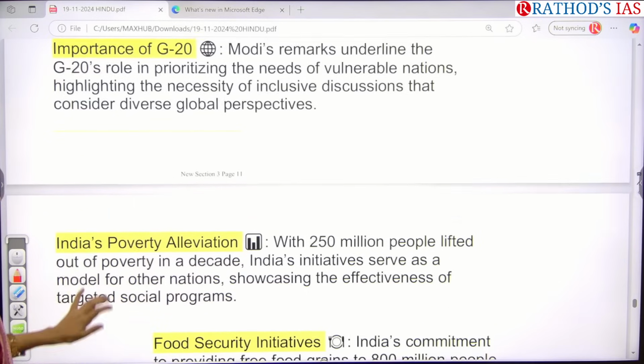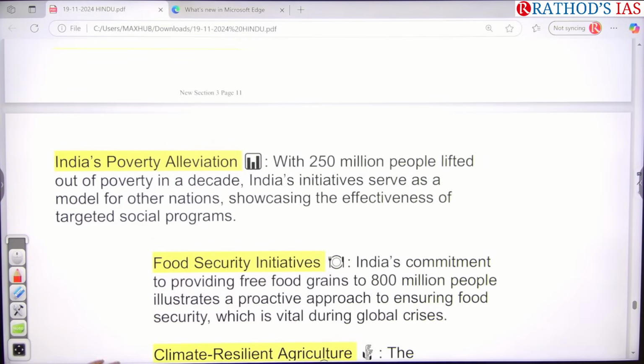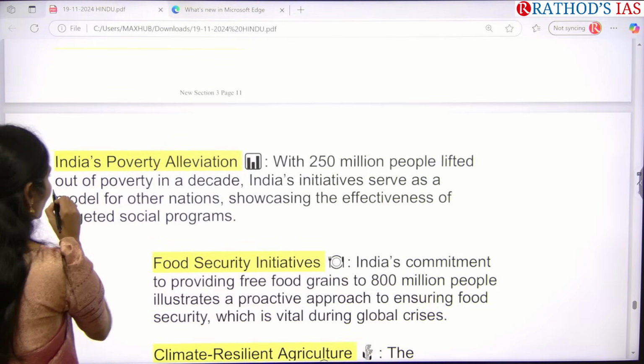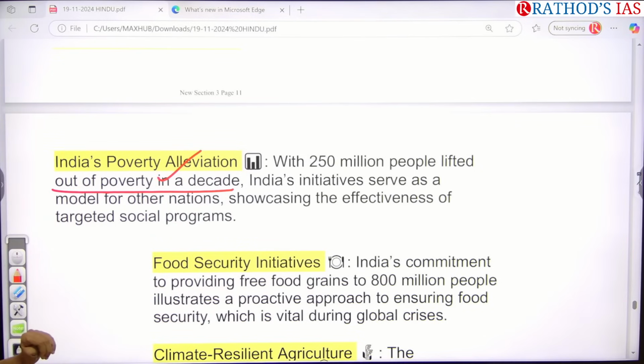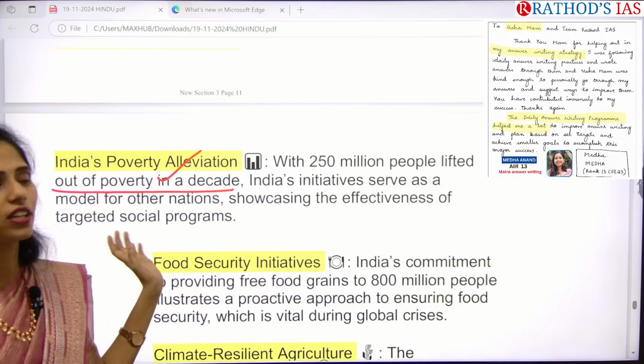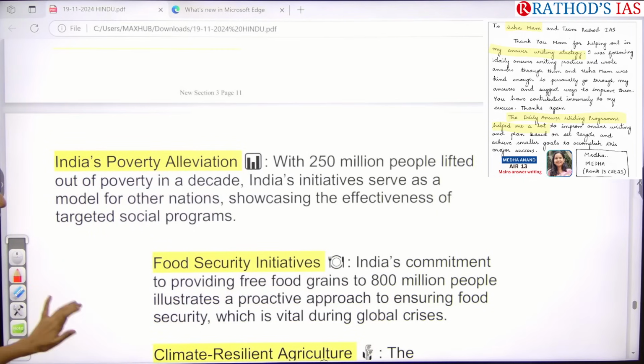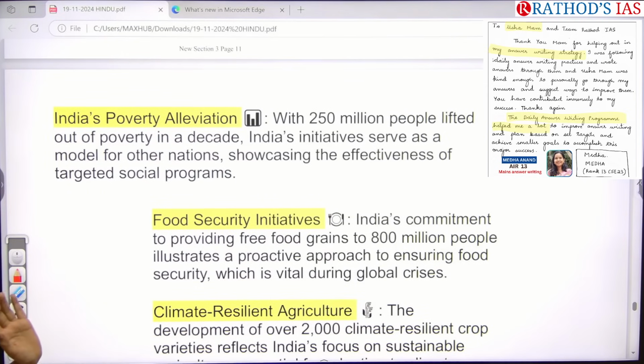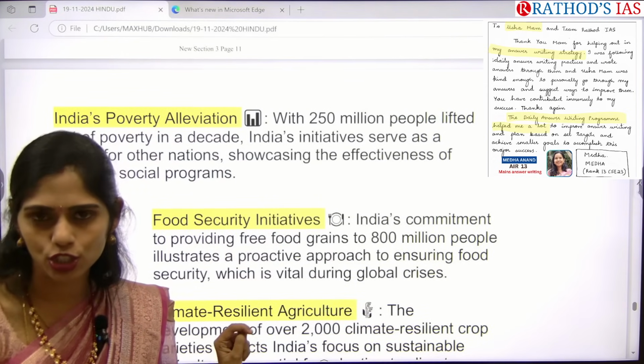And next one here is, actually, around 250 million people had been lifted out of poverty from the last decade onwards. But because of these conflicts, again we may go back into that situation. So that is the thing which is mainly said. So we need to have properly targeted social programs so that we can address these issues of poverty and hunger.